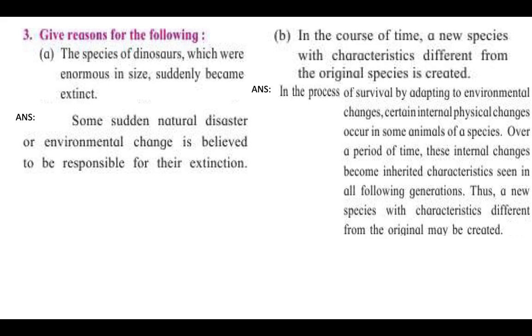Over a period of time, these internal changes become inherited characteristics seen in all the following generations, all the ones that come later on. Thus, a new species with characteristics different from the original may be created. Okay, children, so question number 2 and question number 3 will be done in your classwork books. Question number 1 and 4 you can do in the textbook itself.